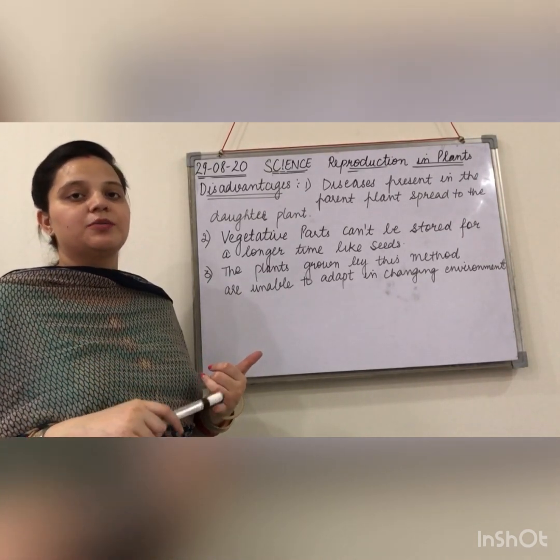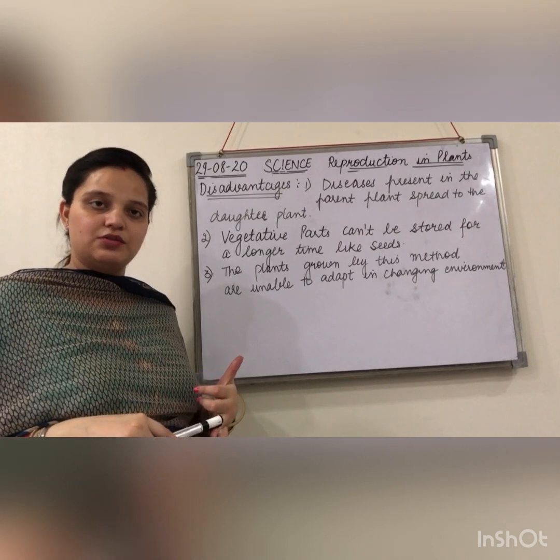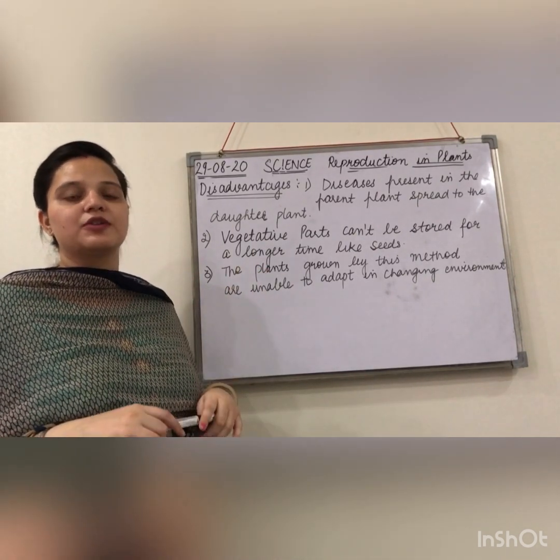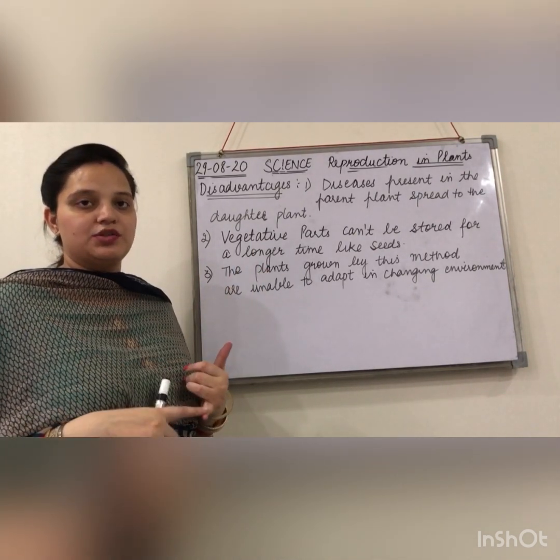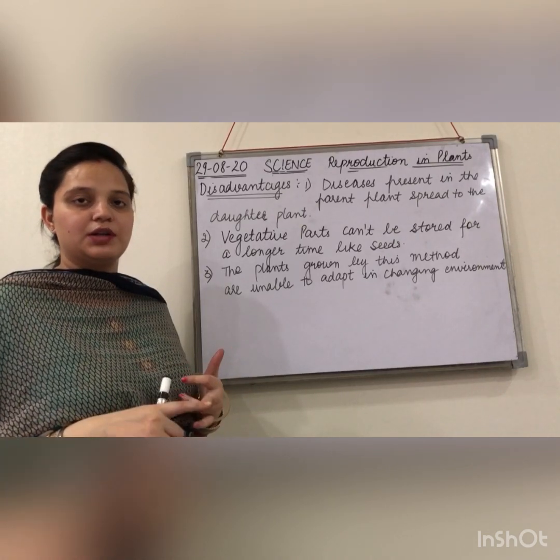So I hope the concept of sexual and asexual reproduction is clear to you, along with the 4 methods of asexual reproduction: the vegetative one, spore formation, budding and fragmentation.